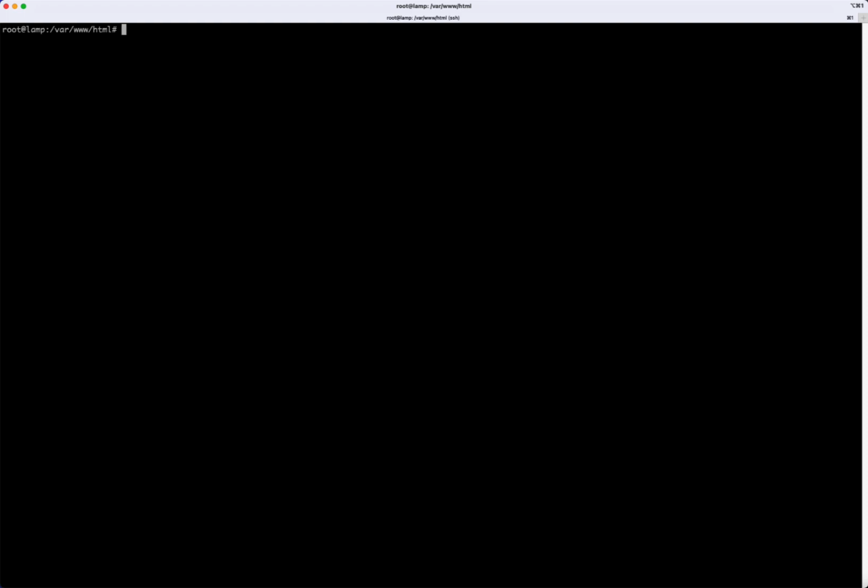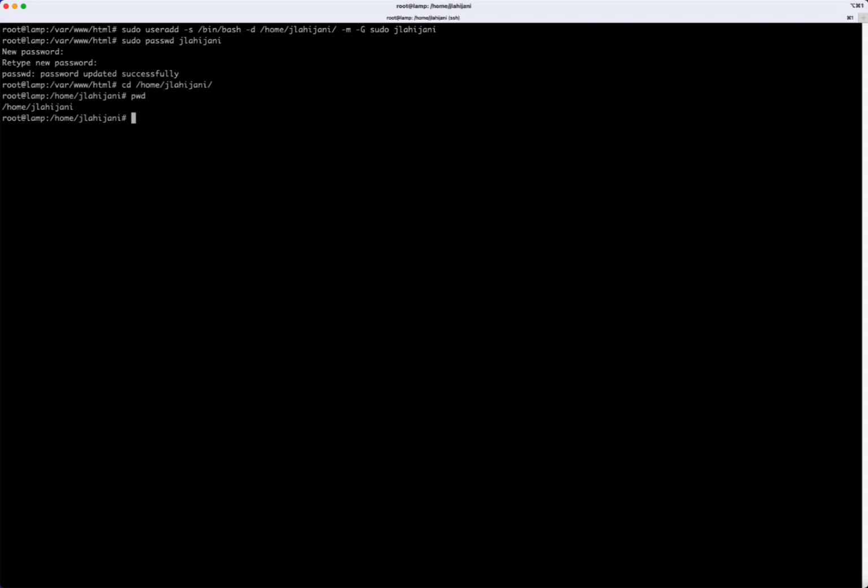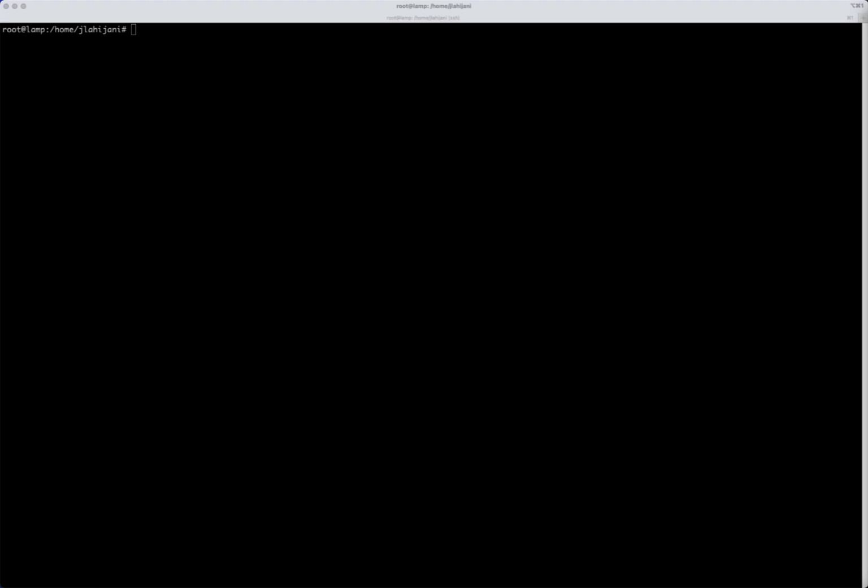To create a user account, we will run this command here, and this will add the user jlogjohnny, as well as create a home directory and give it sudo access. So let's run that command. And now let's set the password. And we'll set the password to something secure. All right, let's check that the home directory exists. And there we are.